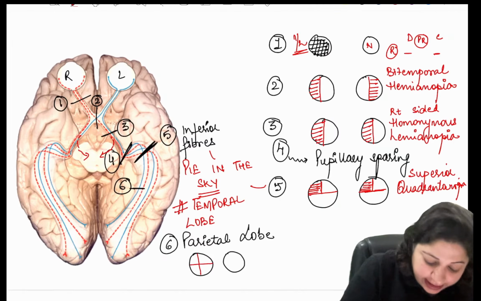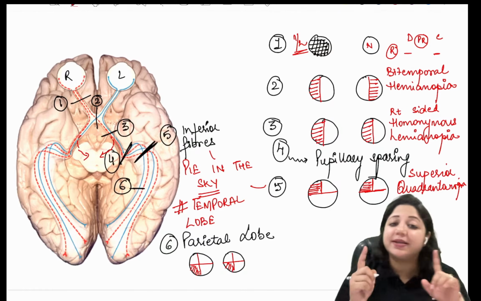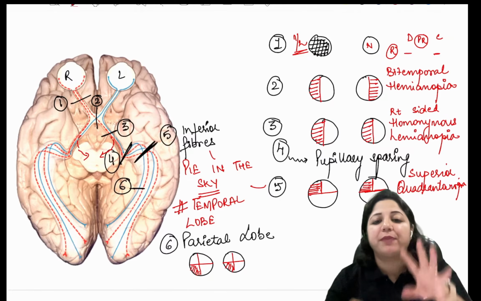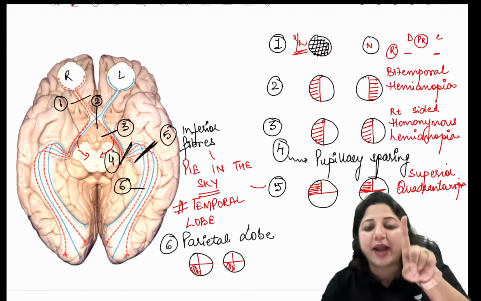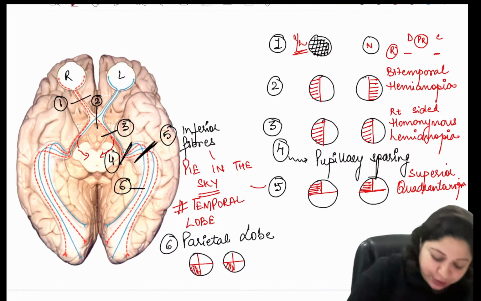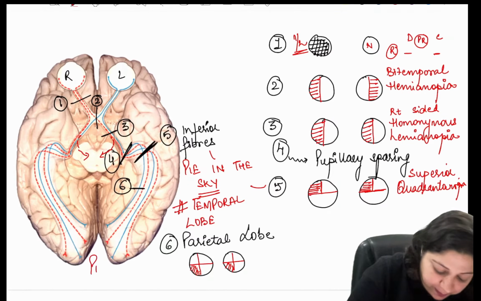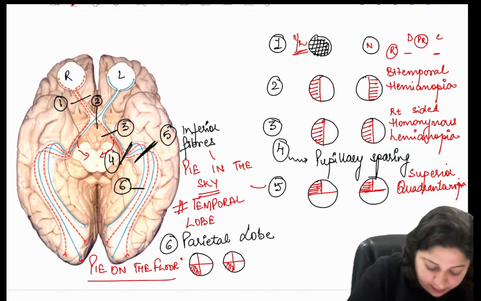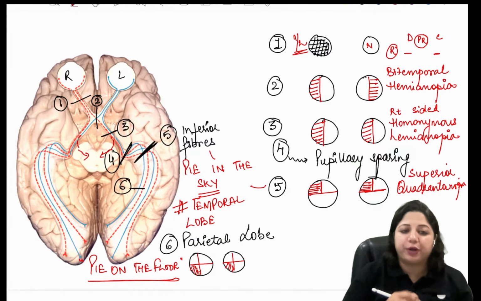We get inferior quadrantanopia. You understand why now? Quadrantanopia means quadrant, means 4. So one quadrant is involved, and that is called pie on the floor appearance.